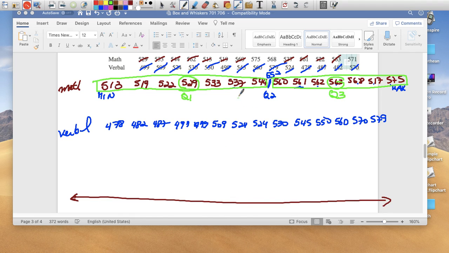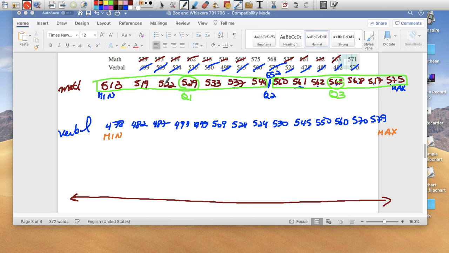Okay, so I have everything I need to build my box and whisker for the math. Now for the verbal, let me pick a different color, pick orange. So again, this is my min, that's my max, right?